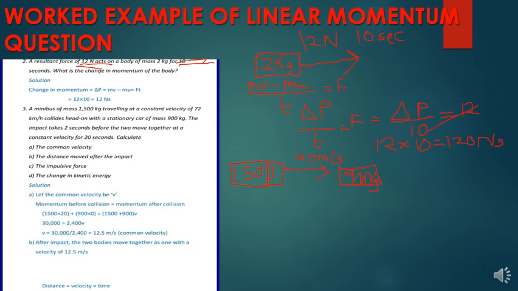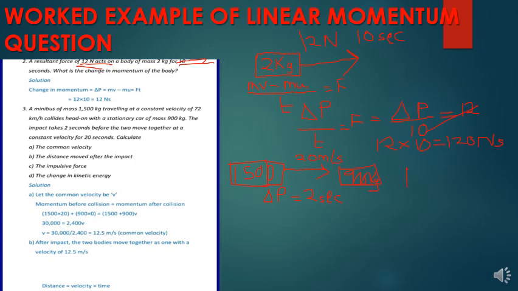The impact takes 2 seconds before the two move together at a constant velocity for 20 seconds. So your change in momentum happened within 2 seconds. That is something to be noted, because this will be related to force. The change in momentum took 2 seconds to happen, before the two moved together at a constant velocity for 20 seconds.